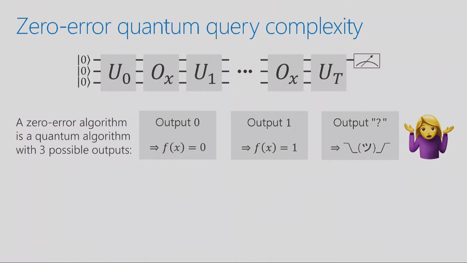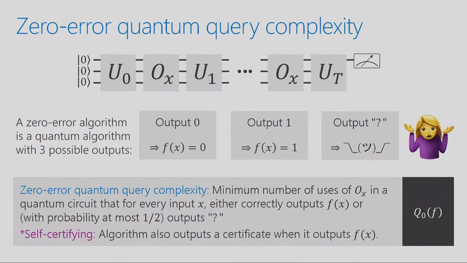One thing to note is the algorithm cannot just output question mark all the time, because otherwise the model will be trivial. So formally what we require is that the algorithm outputs question mark with probability at most a half. So that's the formal definition. Zero error quantum query complexity is the minimum number of uses of the oracle, so that the quantum circuit either outputs the correct answer or outputs question mark, which should output question mark with probability at most a half. And it's denoted Q0 of f.